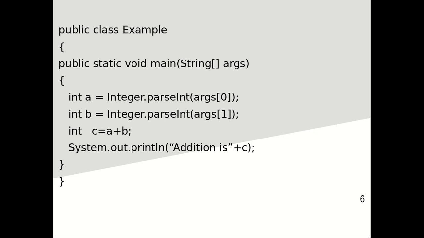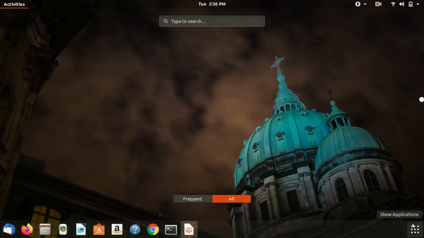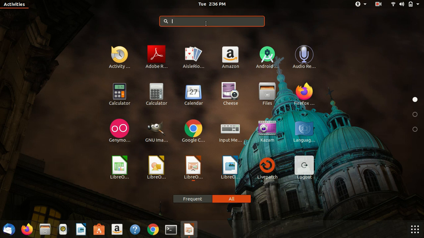The parseInt method is required to convert this string into an integer. In this way we have converted the two arguments args[0] and args[1], then the addition of a and b, and it will print the result of the addition as c. We take the input as a string type of value and convert it into the integer type using the wrapper class and the parseInt method. Now we have created one example. Here we use the Linux operating system and a text editor.